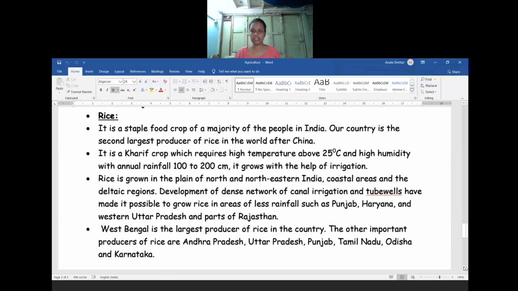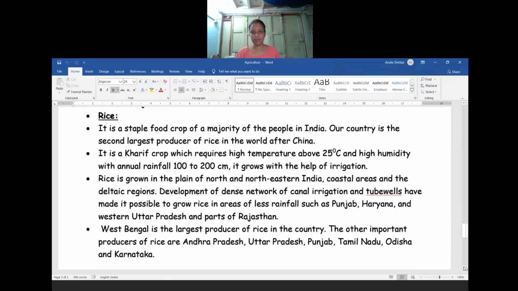regions, wherever there is a delta region where the rivers are flowing, the land will be flat there, as well as plain and very fertile, because they get an abundance of water resources for the cultivation of rice. So rice is grown in the plain areas of north and northeastern India, in some parts of coastal areas as well as in deltaic regions.